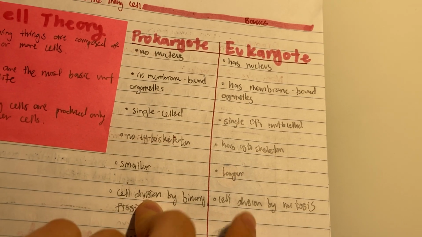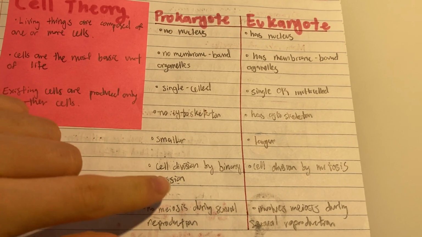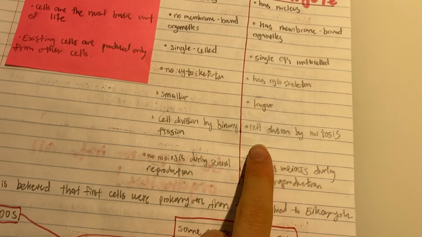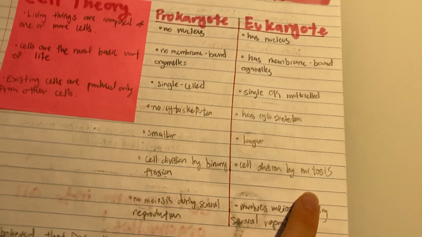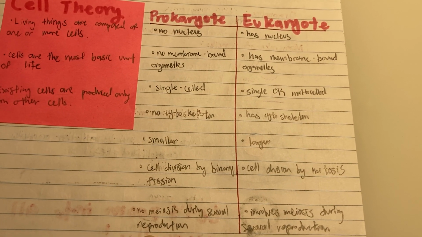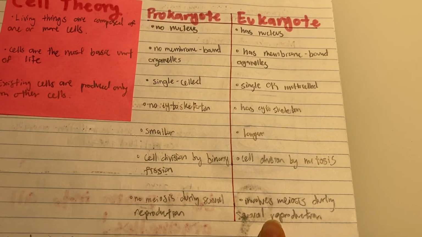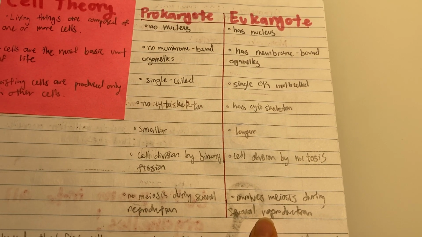Prokaryotes are smaller than eukaryotes, and prokaryotes do cell division by binary fission, while eukaryotes do cell division by mitosis. Prokaryotes have no meiosis during cellular sexual reproduction, and eukaryotes do involve meiosis during sexual reproduction.